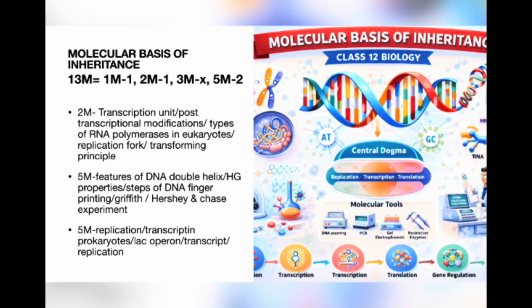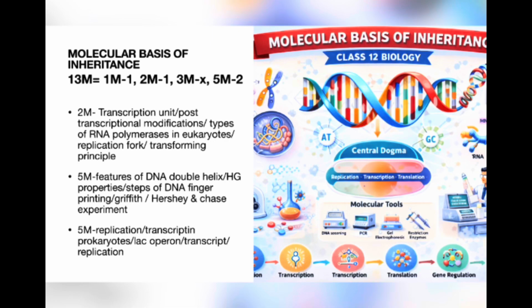Molecular basis of inheritance. This chapter also can be double tagged. Total 13 marks: 1 1-mark, 1 2-mark, no 3 mark, 2 5-mark. For 2 mark, focus on practicing transcription unit diagram, post-transcriptional modifications, splicing, tailing, capping, and types of RNA polymerases in eukaryotes, their division of labor, functions and all, replication fork diagram, transforming principle.